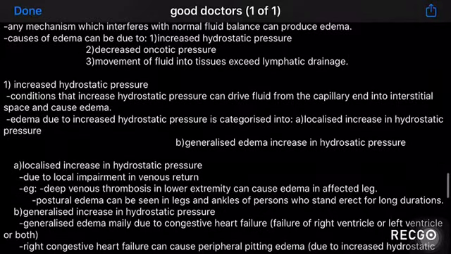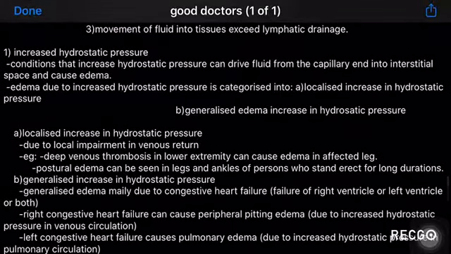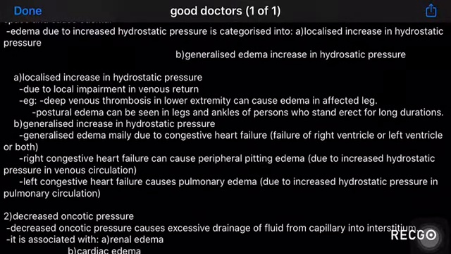So the first cause is increased hydrostatic pressure. The conditions that increase hydrostatic pressure can drive fluid from the capillary end into the interstitial fluid space and cause edema. Edema due to increased hydrostatic pressure can be categorized into two: localized and generalized. The localized increase in hydrostatic pressure is due to local impairment in venous return. There are two examples: deep venous thrombosis and postural edema. Deep venous thrombosis causes edema of the lower extremities. Postural edema can be seen when a person stands for long durations, and it can be seen as edema in the legs and ankles.